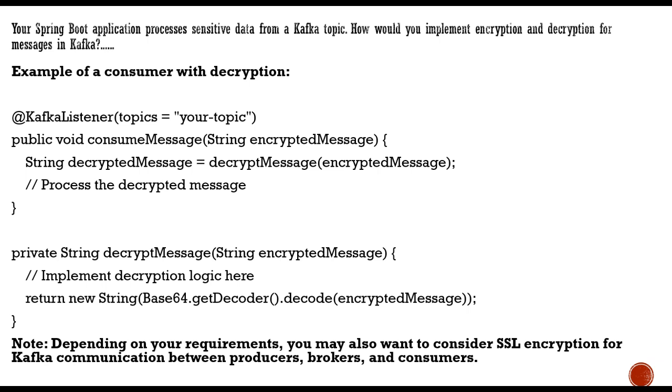It will depend on your requirement. You might also consider SSL encryption for communication between the Kafka broker and the consumer. But basically it works like encryption and decryption, which ensures your message is safeguarded.